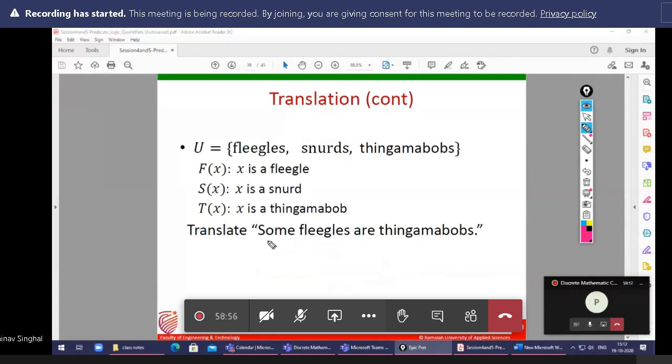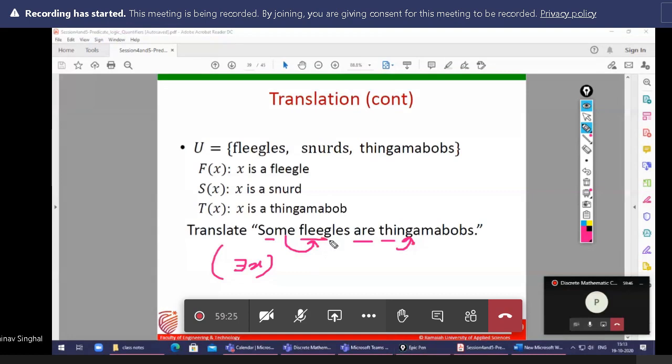So listen carefully again. What is given? Some fligals are thingamabobs. Some means there exists. So whatever fligals are given here, those fligals are also thingamabobs.